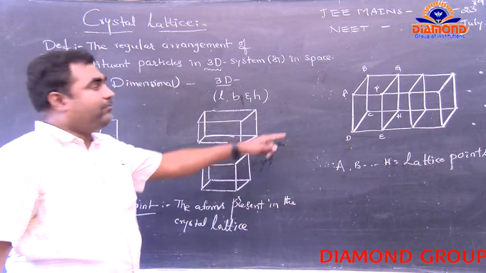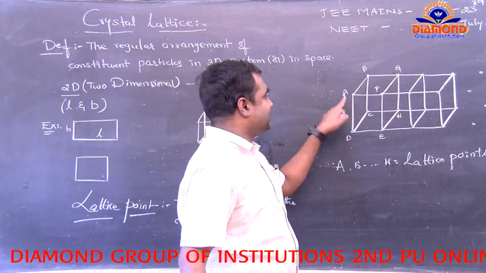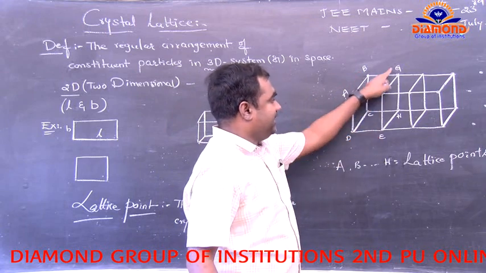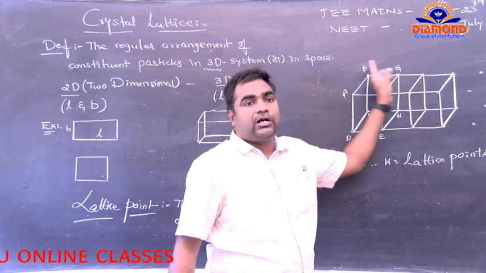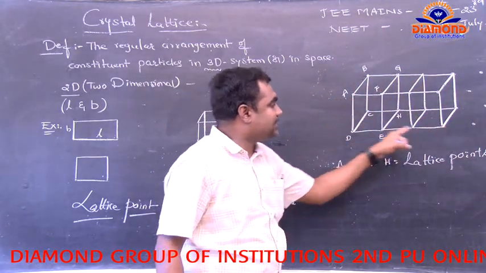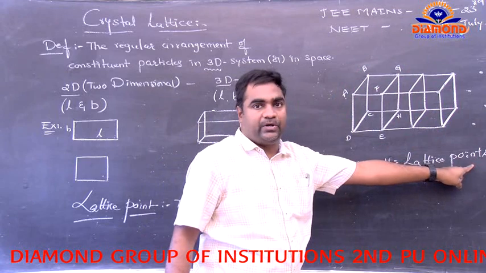Each and every atom present in the crystal lattice, A, B, C, D, E, F, G, H, I, J, K, up to the total points present in the crystal lattice are called the lattice points.